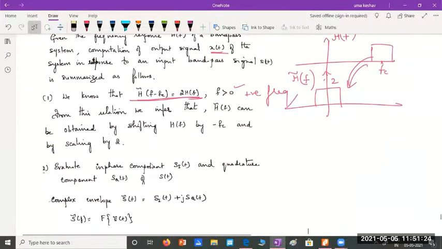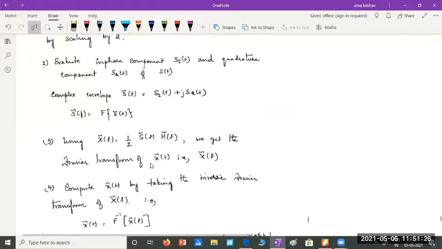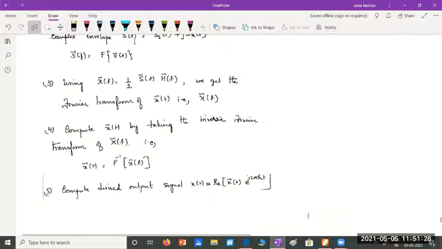How did we evaluate the in-phase and quadrature phase component? To obtain that, we wrote s tilde of t is si plus j sq, and s tilde of f is what? The Fourier transform of s tilde of t. So using this equation, x tilde of f is half s tilde of f into h of f. We'll be able to obtain the Fourier transform of x tilde of t, which is x tilde of f.